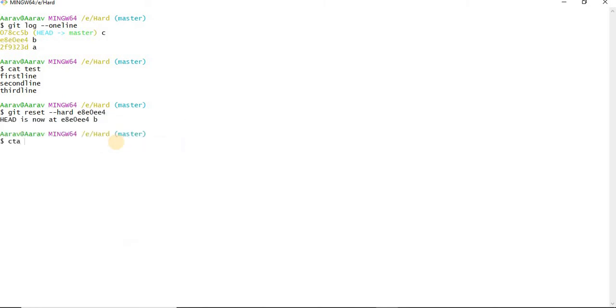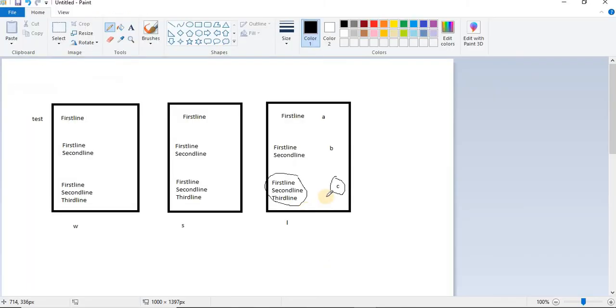So now let me cat the test. It is showing the first line and second line. Let me do git log --oneline. It is showing head is B. See, when I do hard reset, the head is moved to B. This was the head at hard reset, and the data is the same as at that commit.